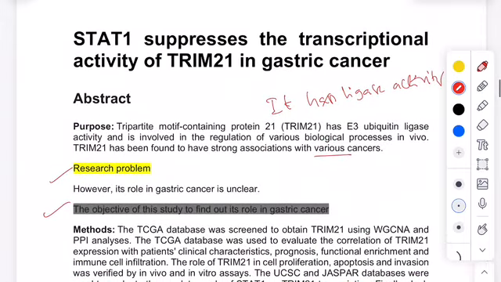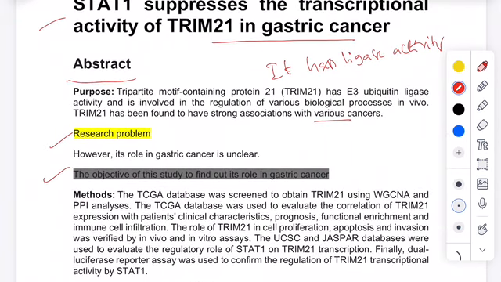Coming to the next one: STAT1 suppresses the transcriptional activity of TRIM21 in gastric cancer. This is the title of the paper. Coming to the abstract, the text says this particular protein TRIM21 has ligase activity, and TRIM21 is involved in the regulation of various biological processes in vivo, and it has been found to have a strong association with cancer. That is not the purpose, it is the background, the introduction.